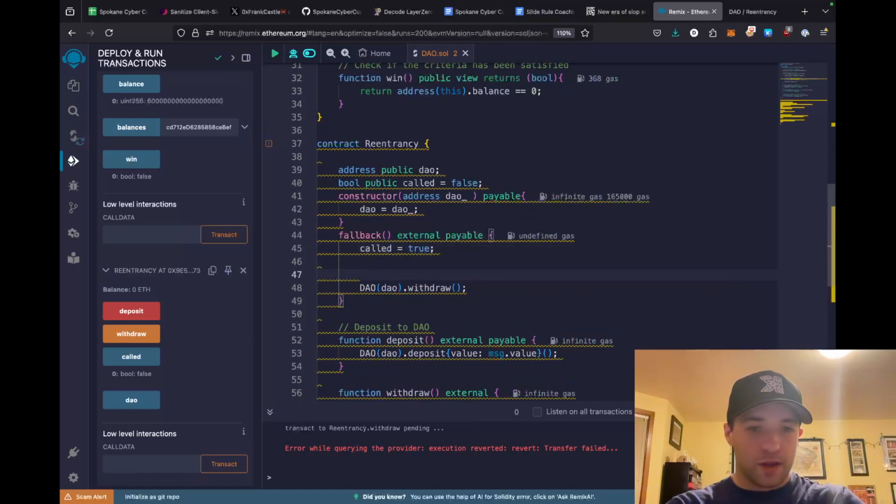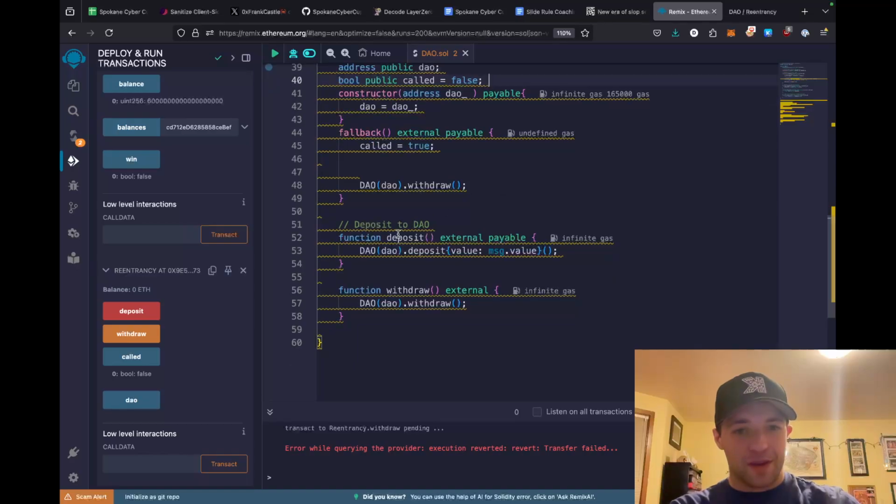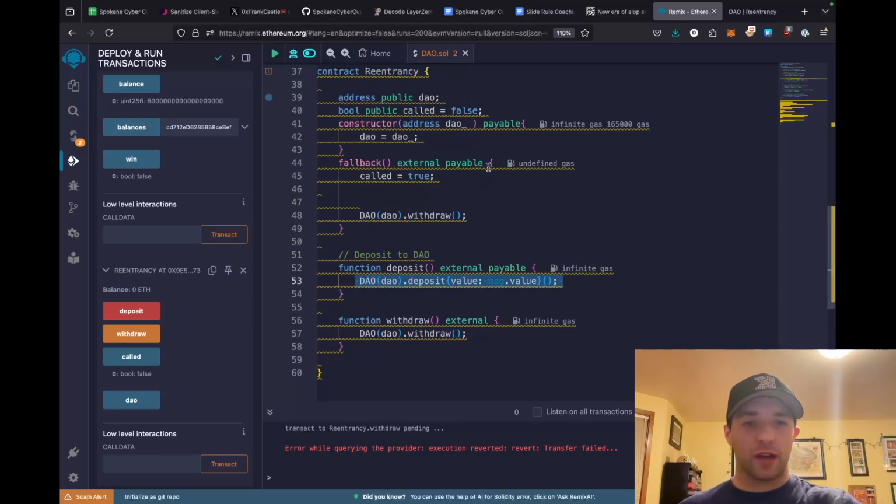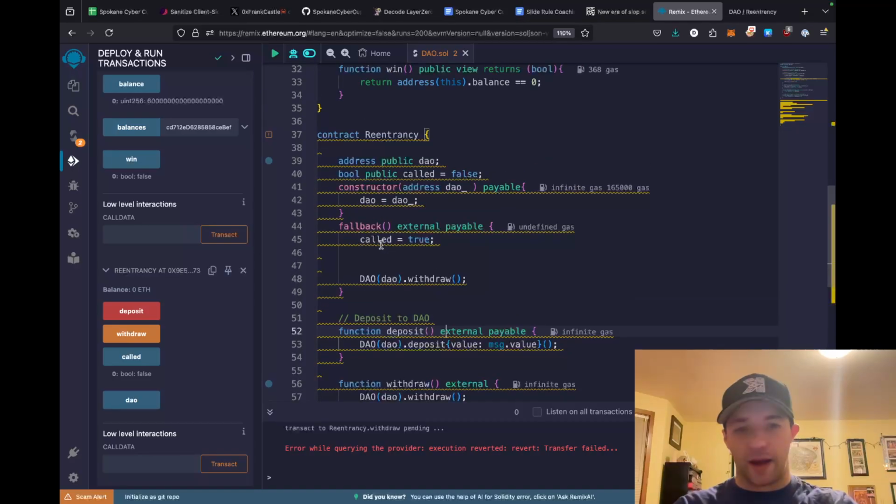So what I'm going to do is we have the DAO contract, and I didn't mention this. The reason we want to provide the DAO contract here is because we want to know that this is the DAO contract when we make that reentrant call. And the call to withdraw, we could specify it. But the thing is, we only know that address within this function context. But we're going to be within this fallback contract. So now that we have the DAO here, we're actually able to call this withdraw because we know the address of DAO.